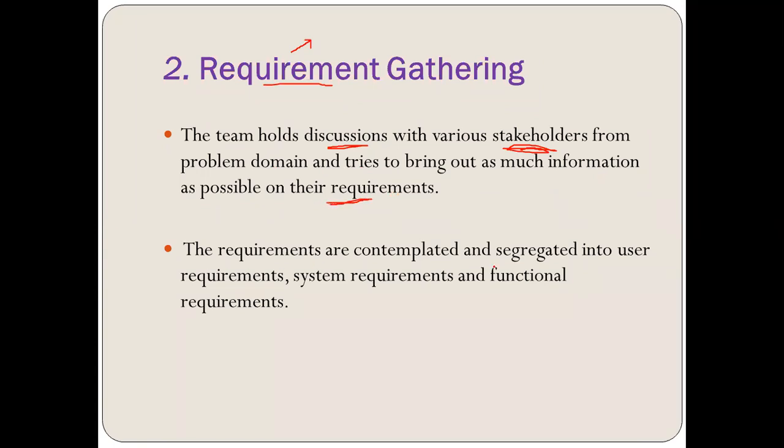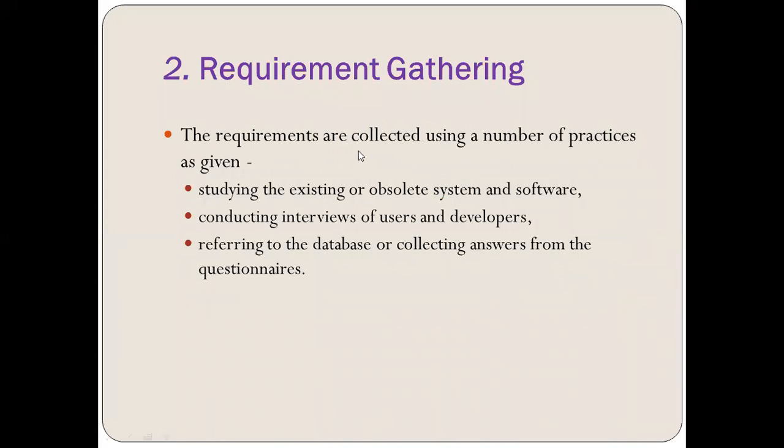The requirements are contemplated and segregated into user requirements, system requirements, and functional requirements. These requirements are segregated, or I would say bifurcated, into three different types: the user requirements, the system requirements, and the functional requirements. Now, we are going to work in detail in coming lectures on what system requirement means, what user requirement and functional requirement mean. What are the basic practices needed for gathering requirement information?